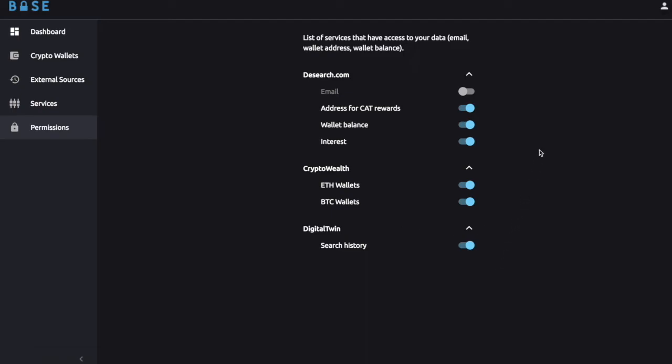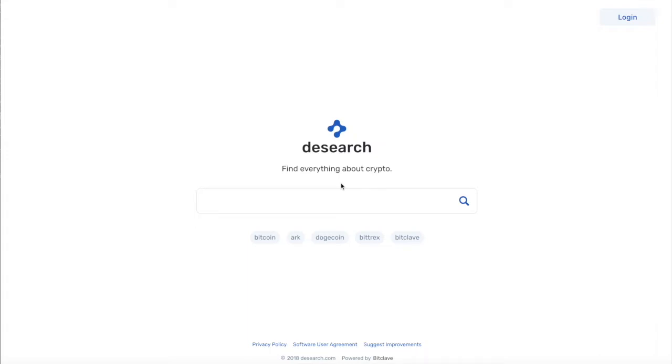Okay, so we saw what user can do in Vault and how he can manage his data. Now let's see how user can benefit from his personal data. And we are going to DSearch now. DSearch is BitClave's product. It is a search engine that is optimized for searches in crypto domain.